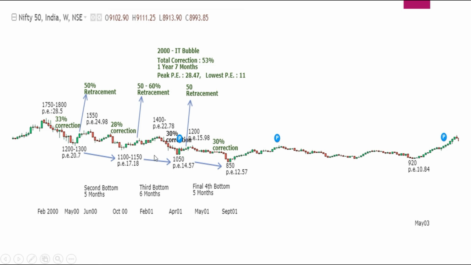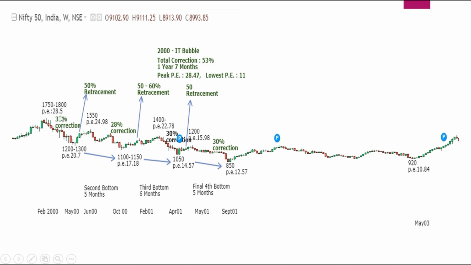This chart doesn't seem magnified enough to appreciate this bounce, but there is definitely a good bounce. We'll see the bounce levels and all. Now if you could see, 1, 2, 3, 4. So there have been 4 legs of corrections in this particular period, and if you see, the first leg of correction has been 33%.